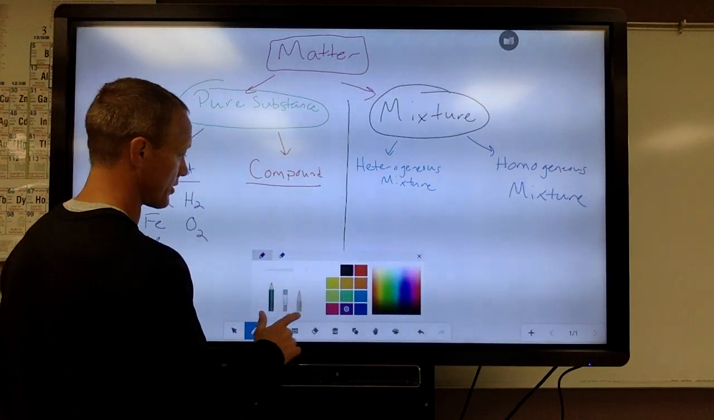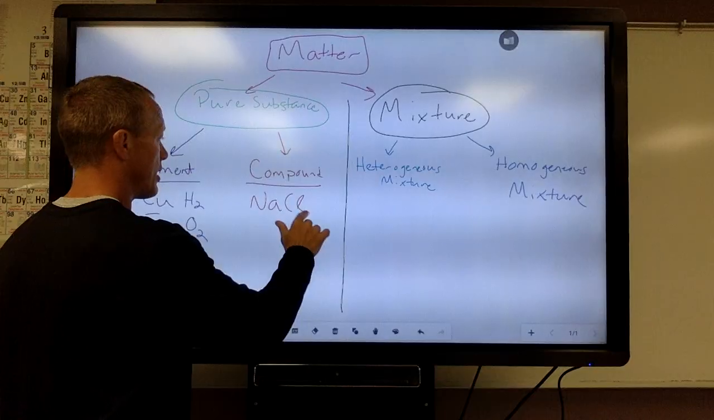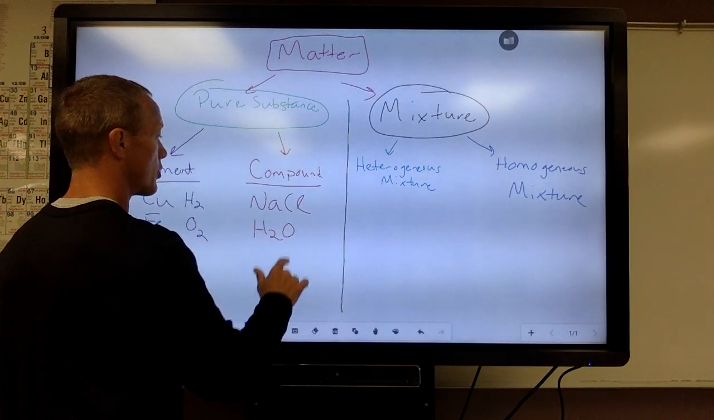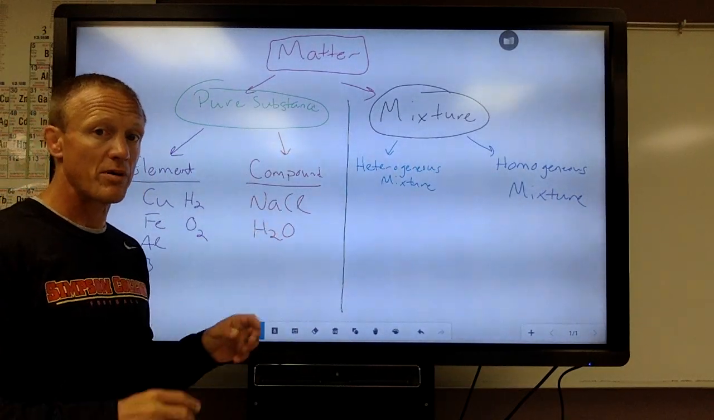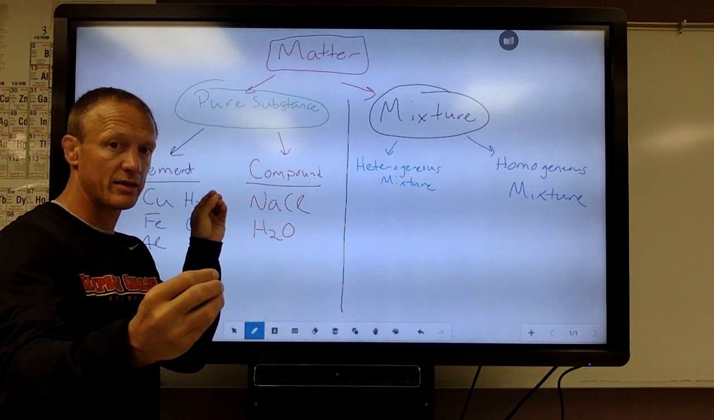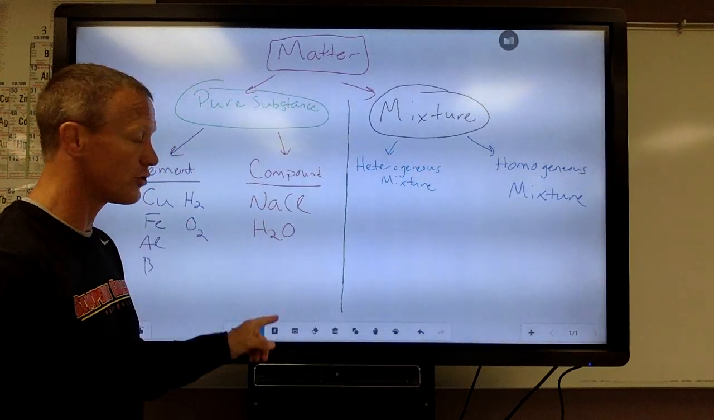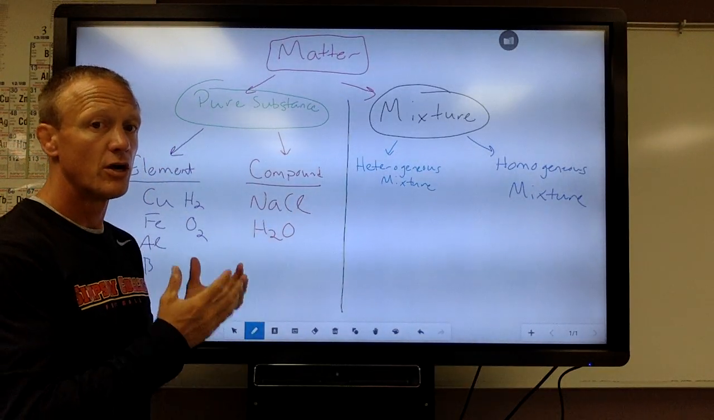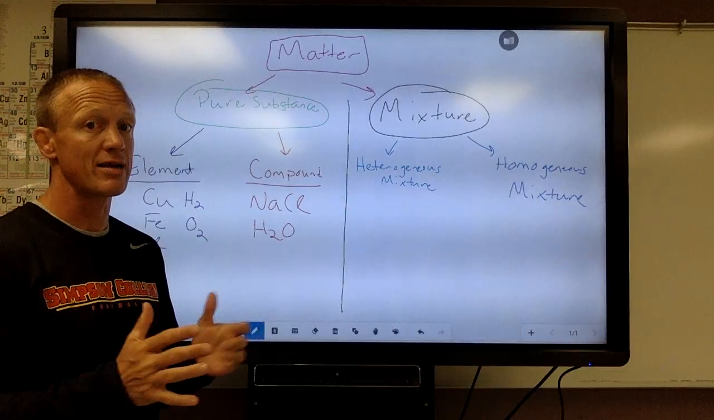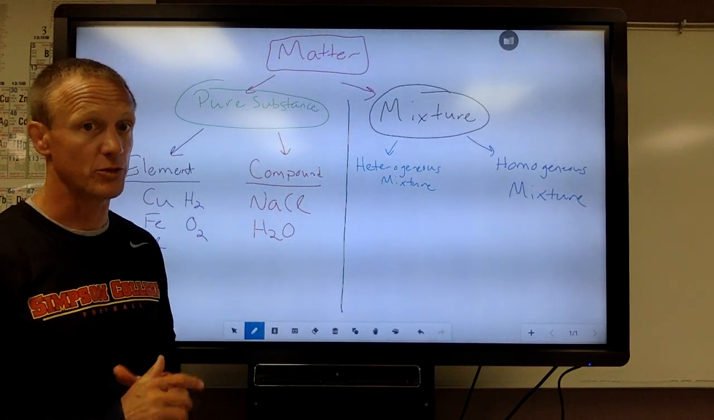Compounds are also considered pure substances. You probably don't know a lot of them, but NaCl, H2O. These can be broken apart, but not physically. I can't physically take a piece of salt, NaCl, and break it apart into Na and Cl. I can't take some water molecules and just go, oh, here's the oxygens, here's the hydrogens. I have to do a chemical reaction to break those apart. So they're considered pure substances that cannot be split without a chemical reaction. There are lots and lots of compounds. You probably can't name a lot right now.